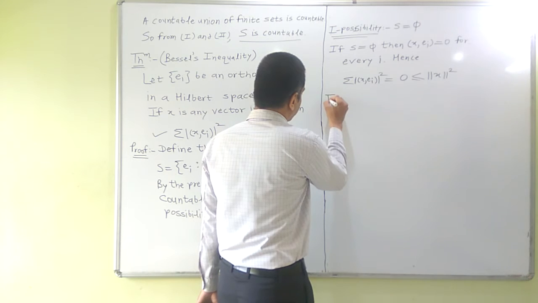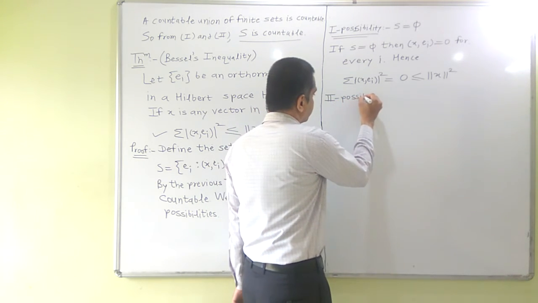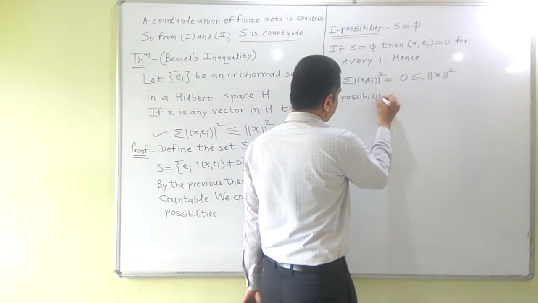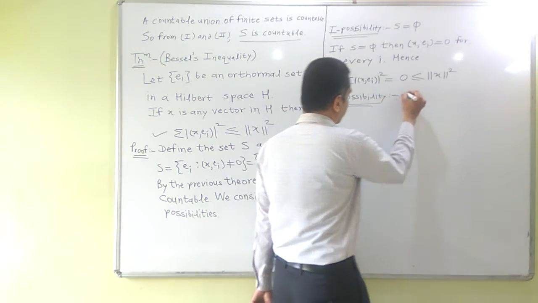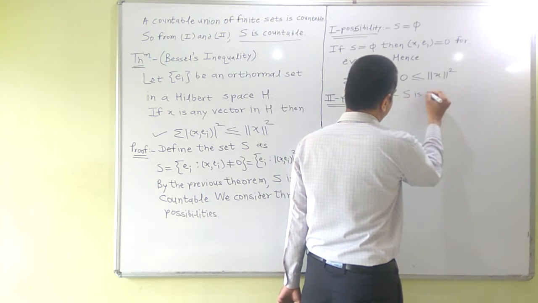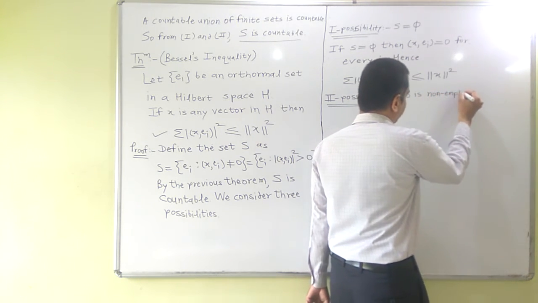Second possibility, S is non-empty and finite.